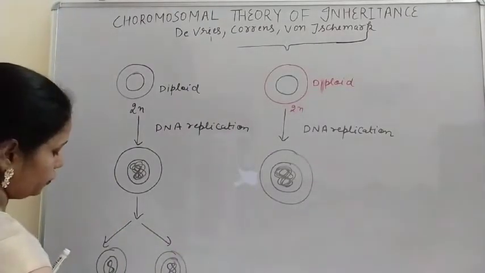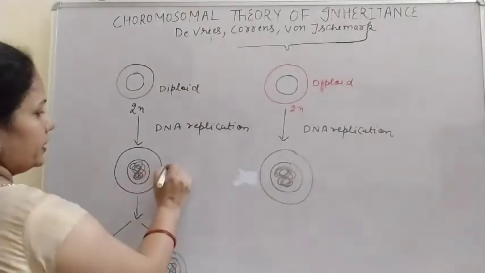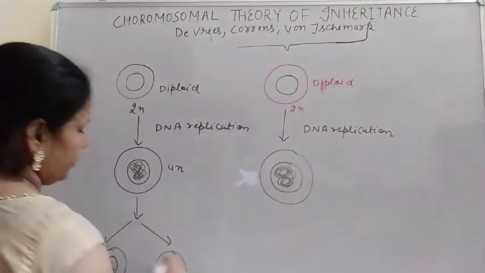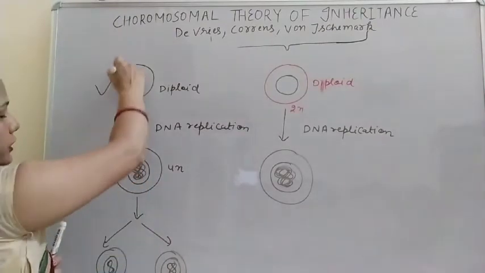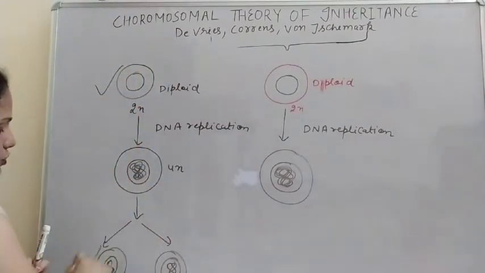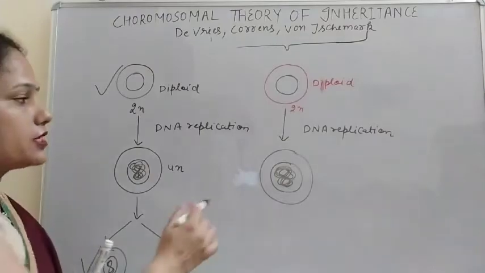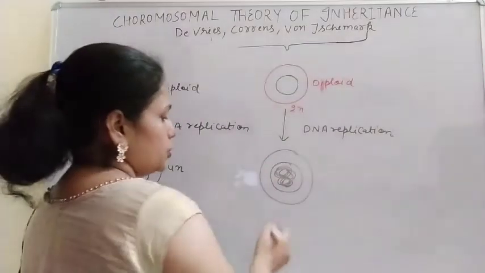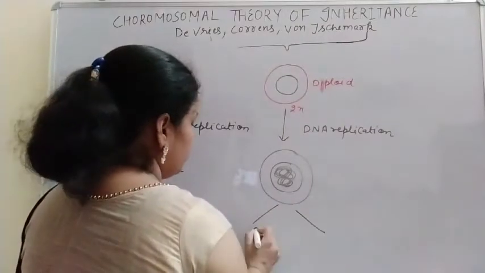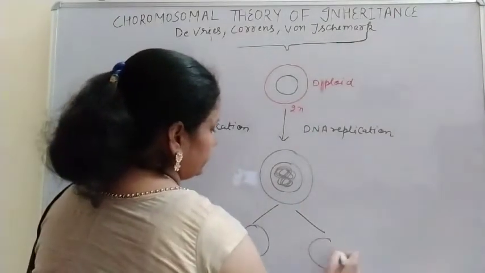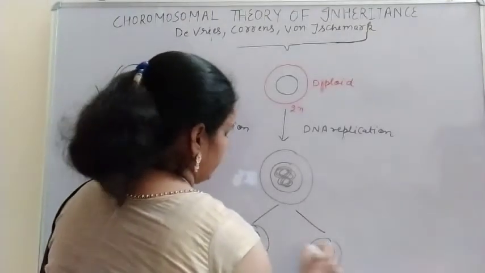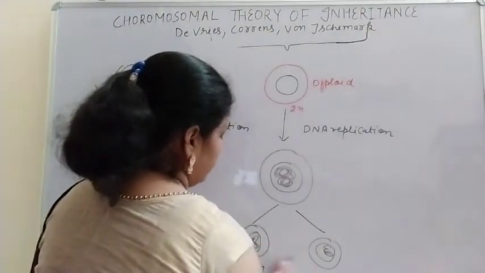And these are also 2n. Why? Because during DNA replication it becomes 4n, so it is also 2n. So initially it is diploid and finally it is also diploid. But in case of meiosis, what happens? Firstly DNA replication, then it divides into 2. And these are 2n.